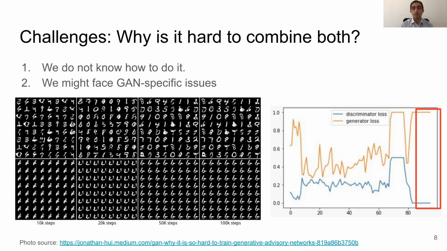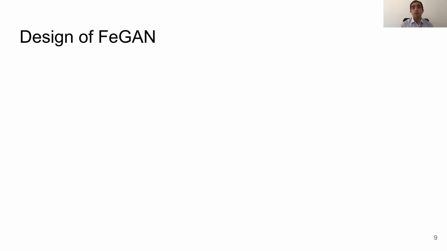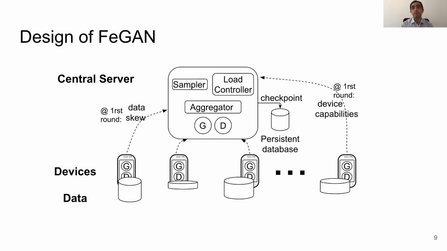Paying attention to these problems is extremely important, especially in the distributed environment. This brings me to introducing to you FeGAN, our system that enables training GANs in the FL paradigm while tolerating data skewness on devices and GAN-specific issues. The first decision we make is that we co-locate both networks, I mean here the generator and the discriminator, on all devices and also on the server. Having both of them on the same device allows training them together and hence reducing the probability of having a powerful discriminator and avoiding the vanishing gradients problem.